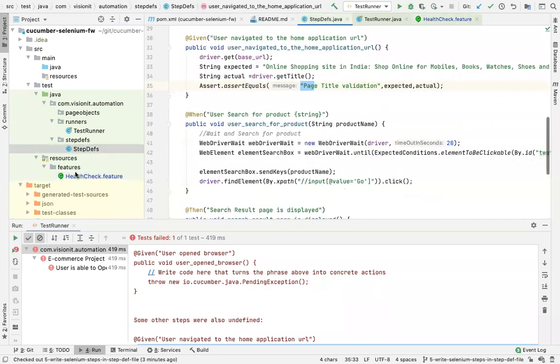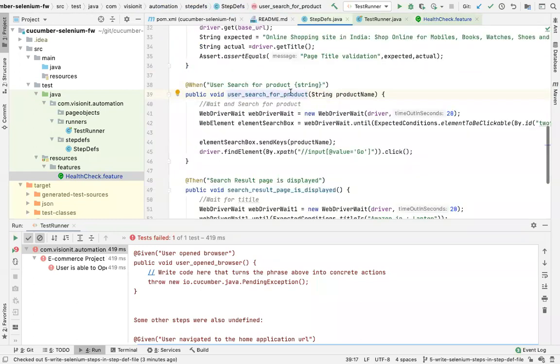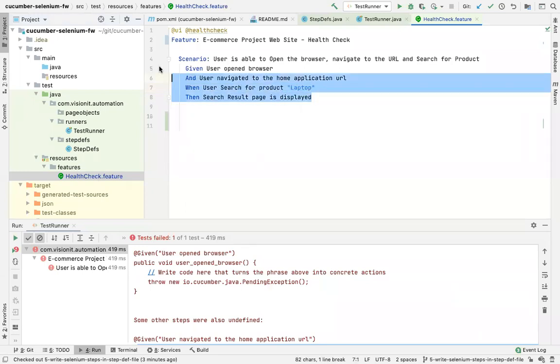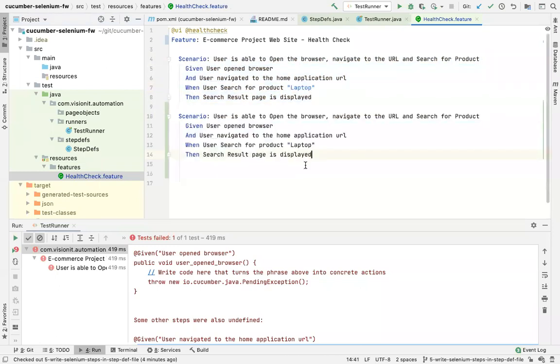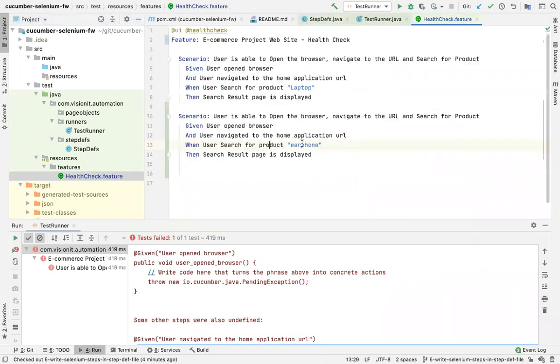Now next step, which is when user search for product laptop. So when I come here, I was talking about this. This is called as parameterization, right? I am parameterizing this step. Why? Because if next time I need to write a next test case, and this time I want to test it for maybe earphone, the same step will get that argument from outside. So it is just a way of sending the argument.